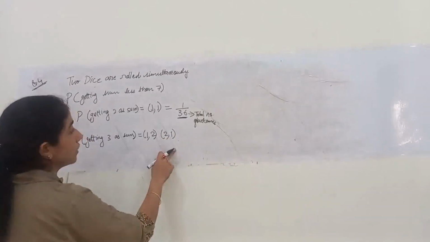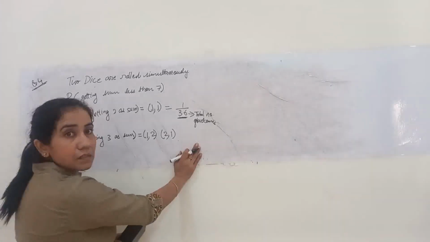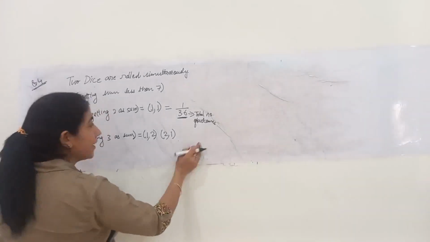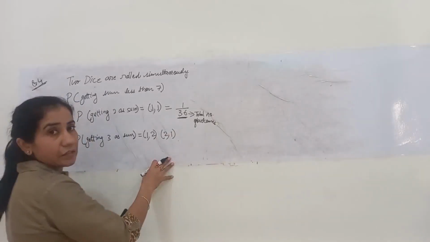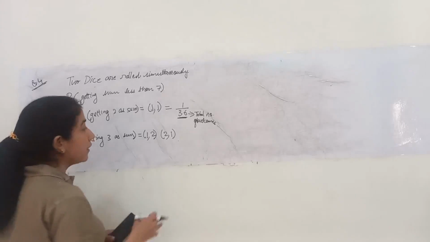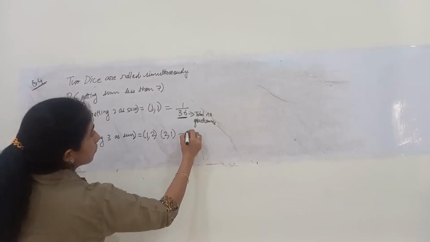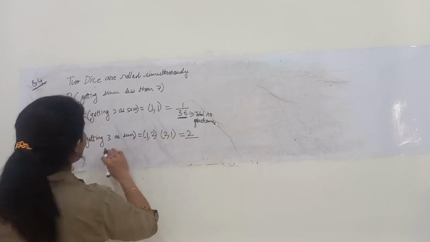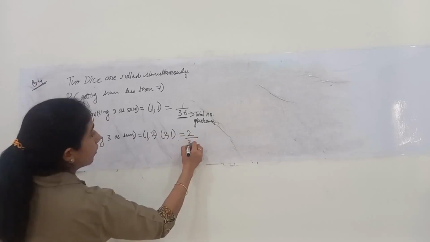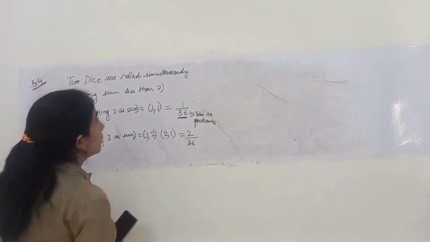These are the two conditions, because it's not possible to get 3 on first dice and 0 on the second dice, neither is the vice versa possible. So these are the two favorable outcomes. So the probability of getting 3 as a sum will be 2 upon 36, as we know that 36 is the total number of outcomes.